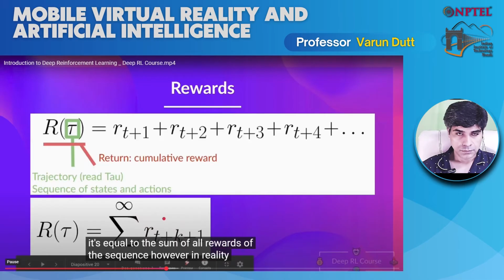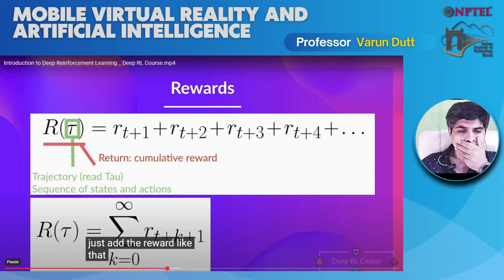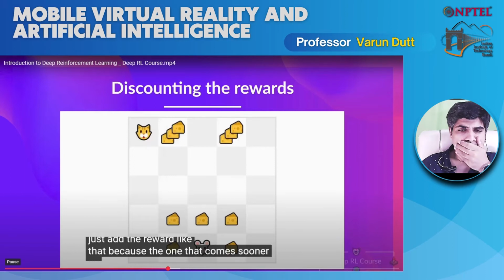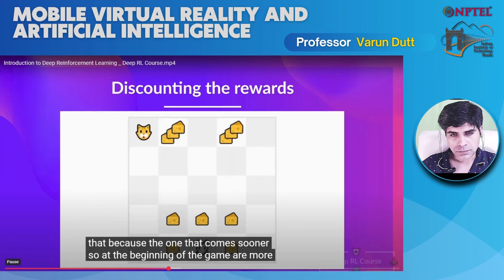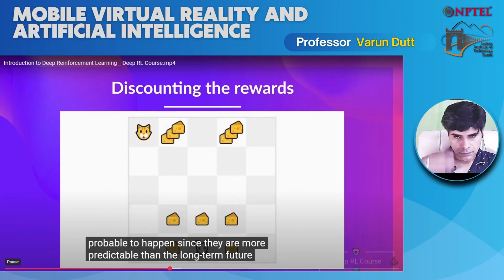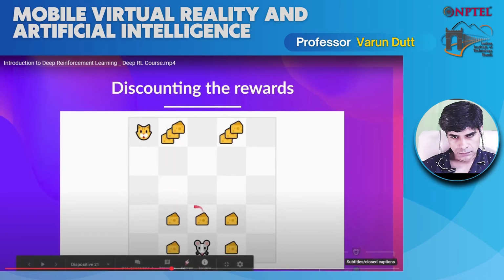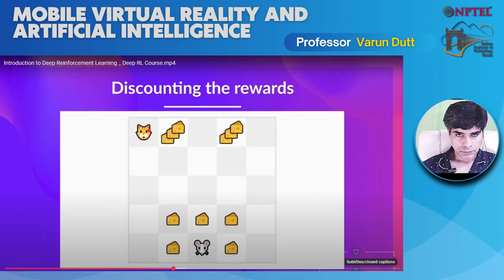However, in reality, we can't just add the rewards like that, because the ones that come sooner, at the beginning of the game, are more probable to happen since they are more predictable than the long-term future reward. To understand this concept, let's say that your agent is this small mouse in this game. Your mouse can move 1 tile each time step, and your opponent is a cat that can move 2.